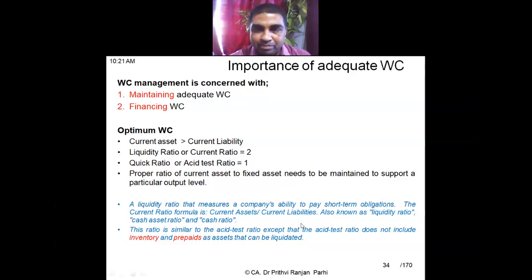Understood the formula? Yes, sir. Okay. So current liabilities is equal to current quick liabilities. Current liability is the current liability. That definition we have understood earlier. Now, what is your question?